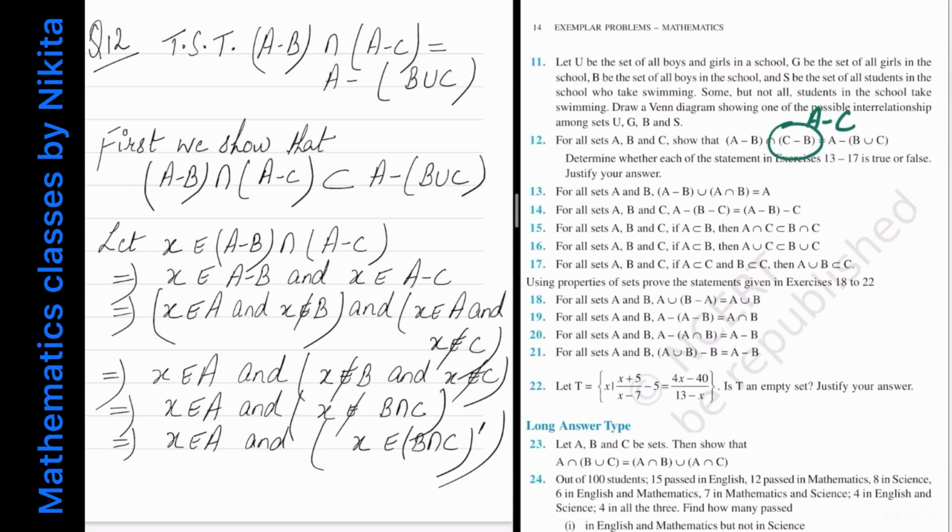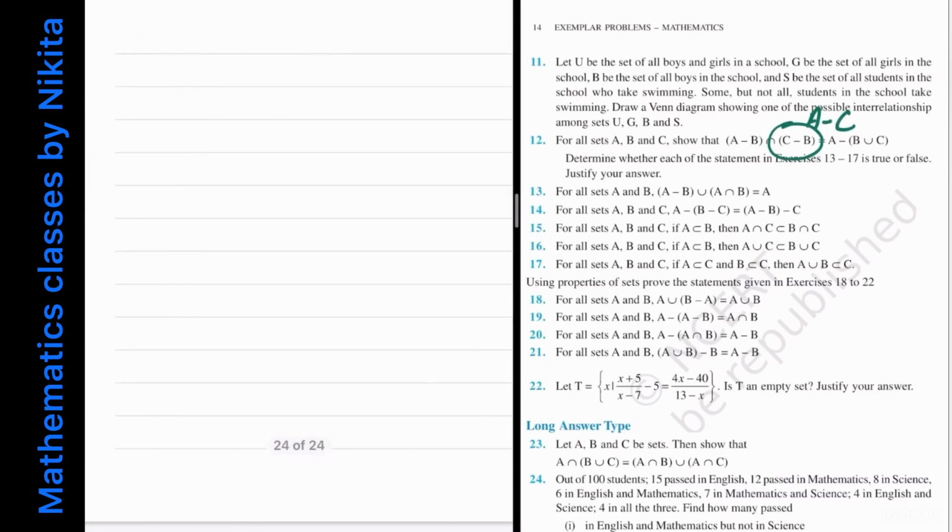Is it fine? Now here you have to apply De Morgan's law. So B intersection C whole complement is B complement union C complement. Therefore x belongs to A and x belongs to B complement or x belongs to C complement.